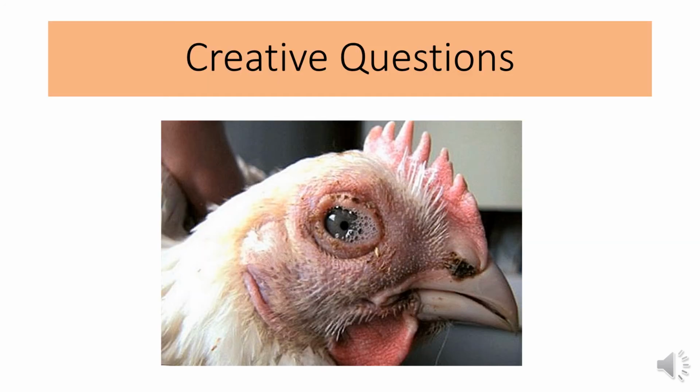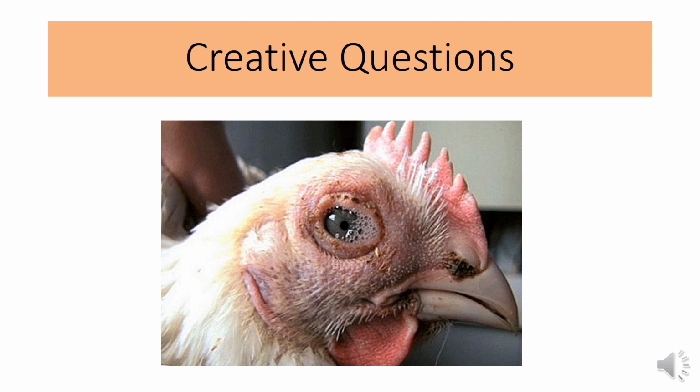Here you can see an image. This is similar to the previous question. Like the previous question, which was Ranikhet disease, here you can see the symptoms of bird flu disease. That is, the eyes become swollen and continuous water drops from the eyes.